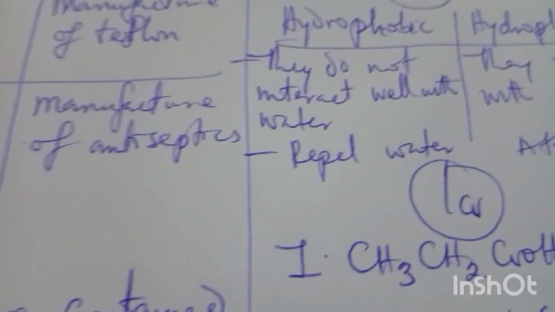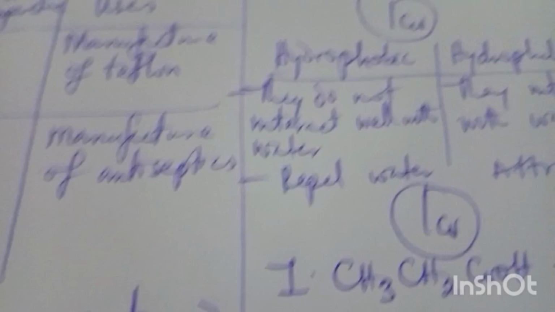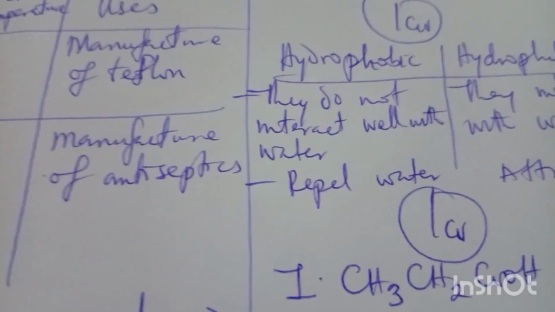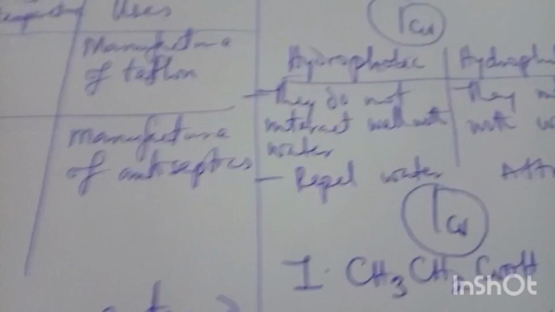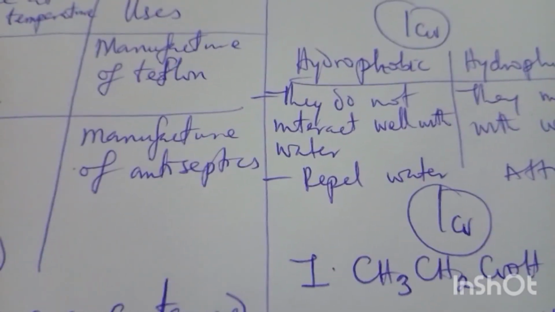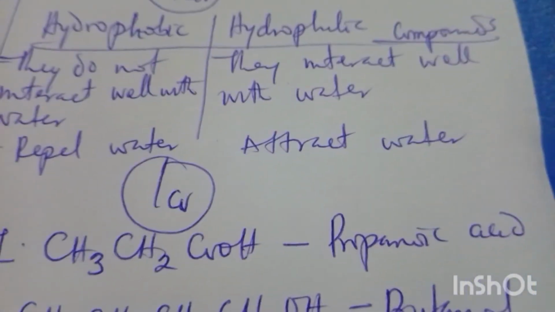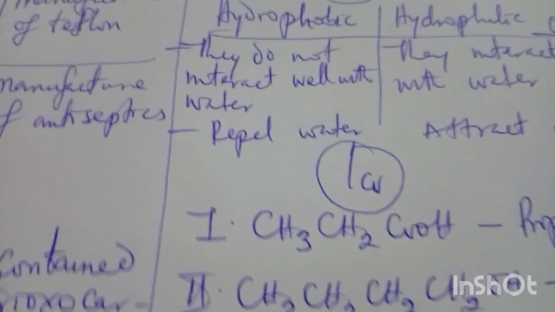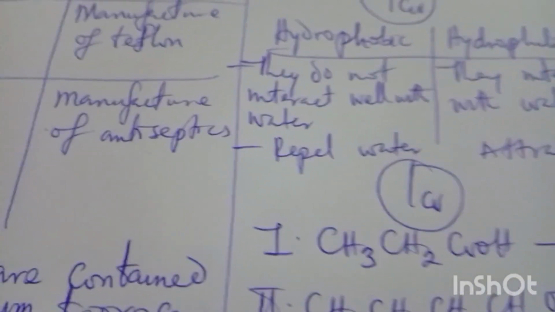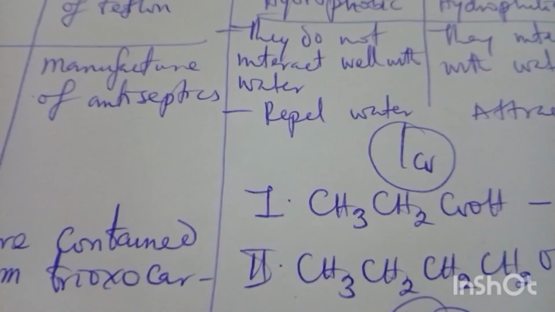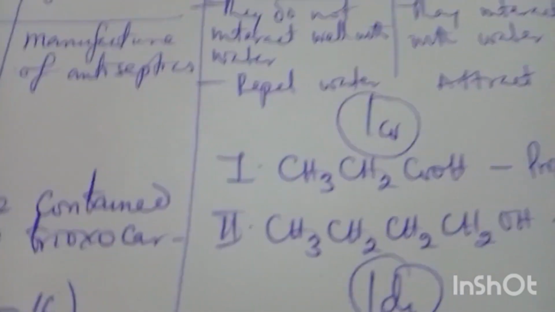We have 3 carbons. The first thing you check when you are dealing with an organic compound is the functional group. The functional group here is carboxylic, COOH. That is 1 carbon already present. How many carbons altogether? We have 3 carbons. That is propanoic acid, because that carboxylic function means the alkanoic acid group.